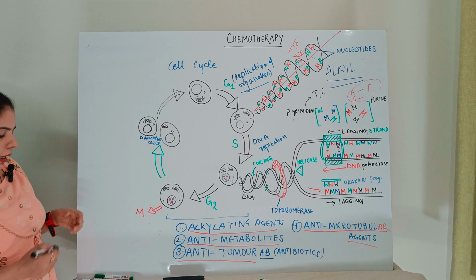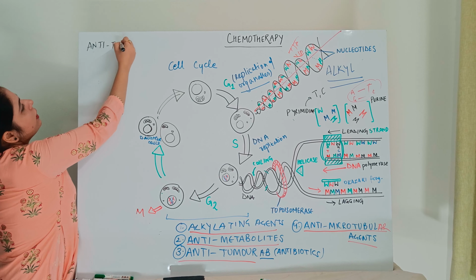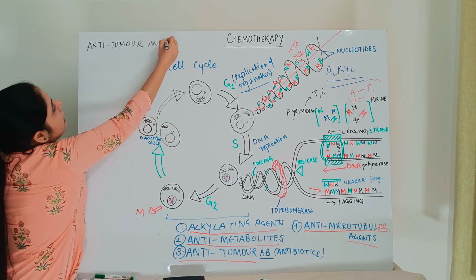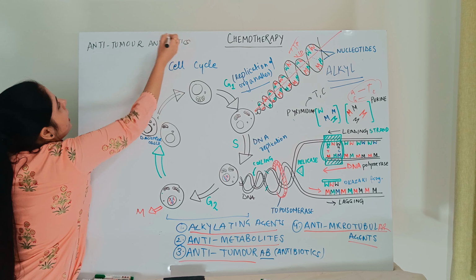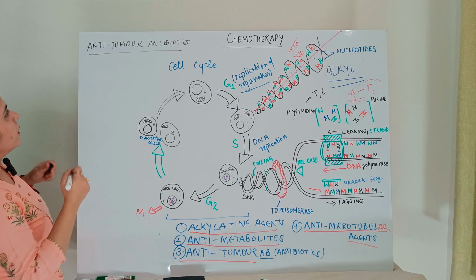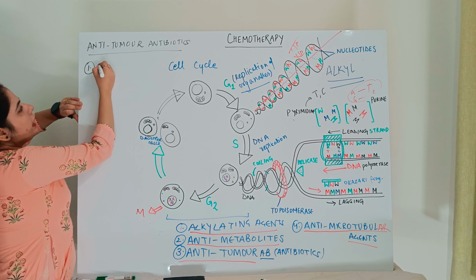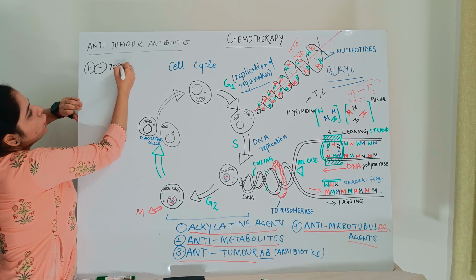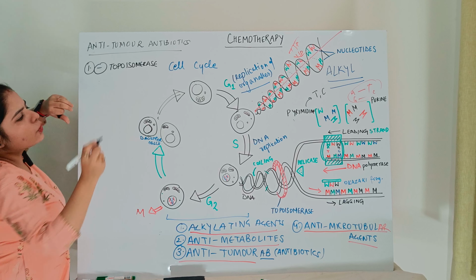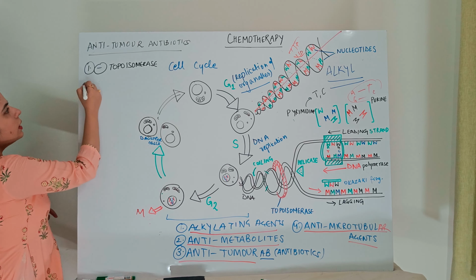So anti-tumor antibiotics do not have a specific function. You cannot say that this is the exact function of the anti-tumor antibiotics. They are working by different mechanisms, so it is not very clear which one they follow precisely. First one, either they are inhibiting the enzyme topoisomerase. I think we clearly see where is topoisomerase. I'll explain the function here.